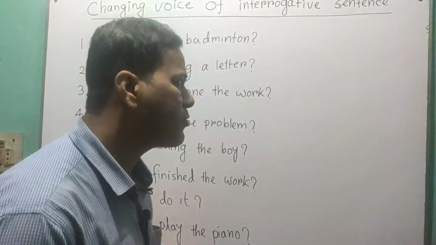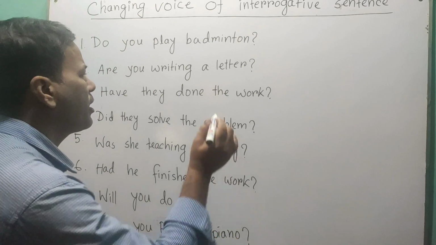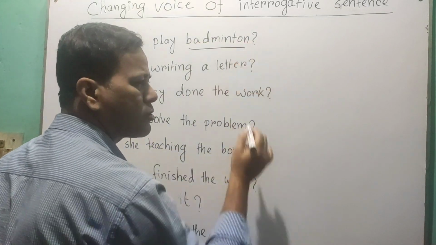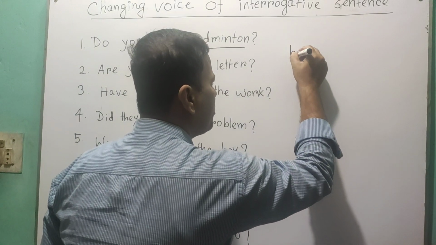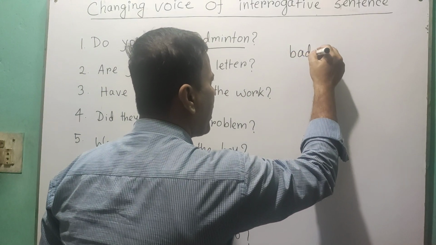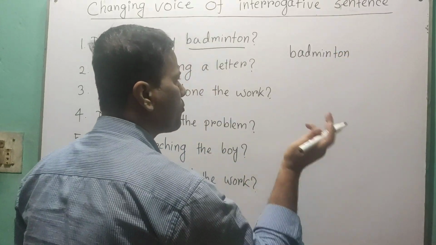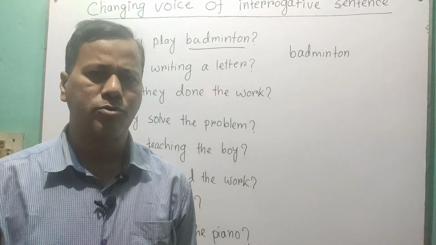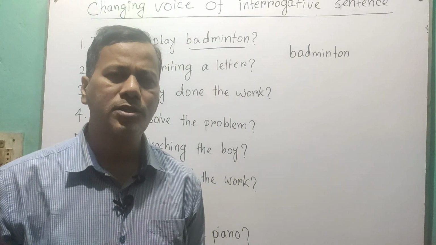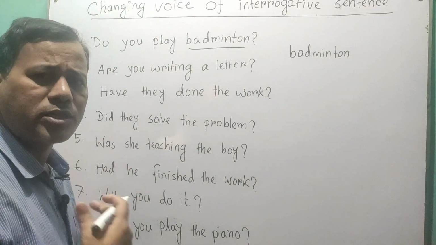Okay, let's start with the first one. Do you play badminton? So here badminton is the object, so object becomes subject, so you can say badminton. Okay, so for badminton, which auxiliary can we use? For this you have to know the given sentence is in which tense.